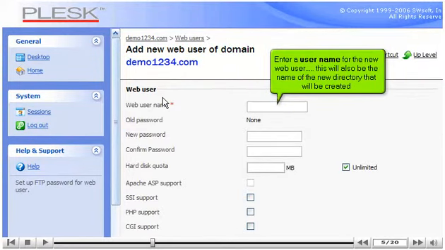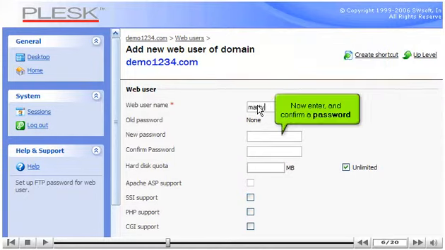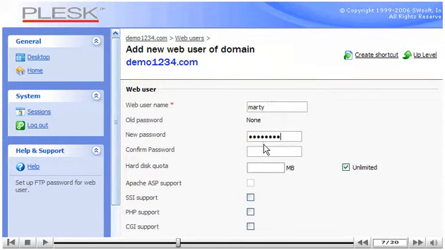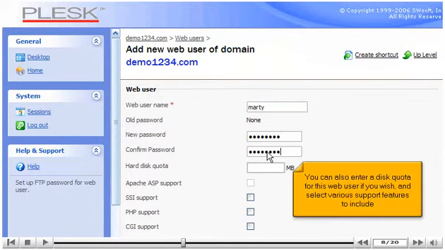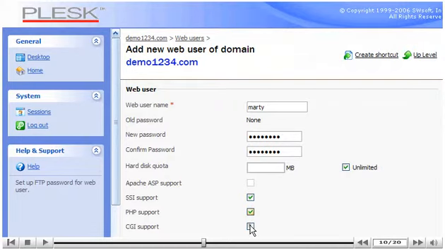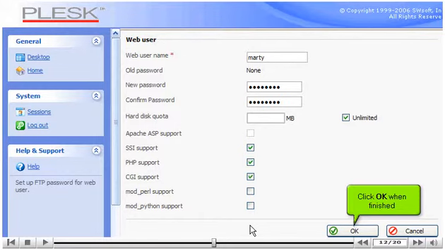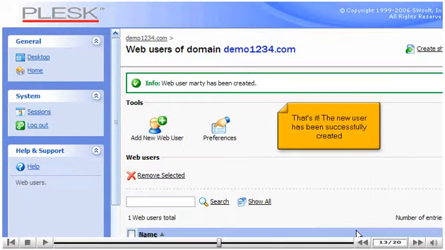Enter a username for the new web user. This will also be the name of the new directory that will be created. Now enter and confirm a password. You can also enter a disk quota for this web user if you wish, and select various support features to include. Scroll down. Click OK when finished. That's it! The new user has been successfully created.